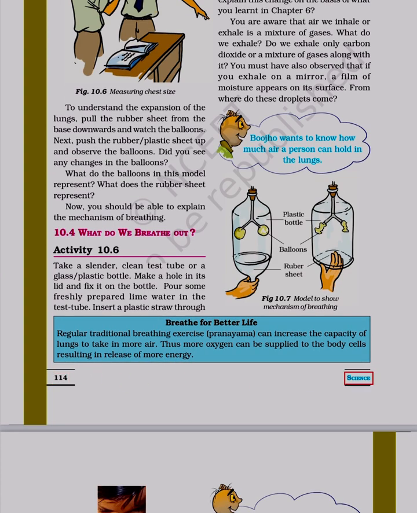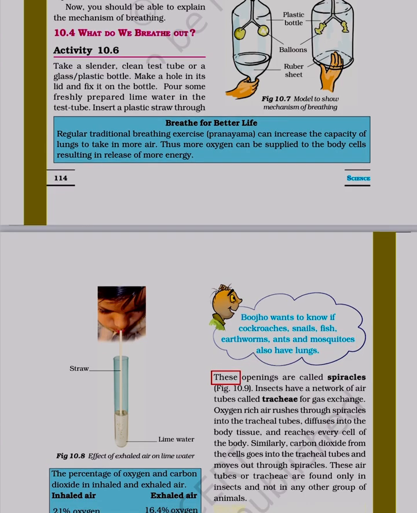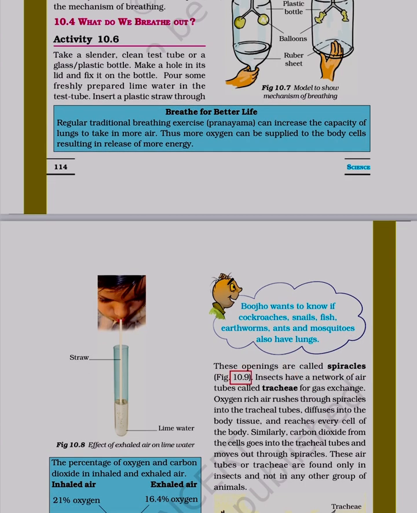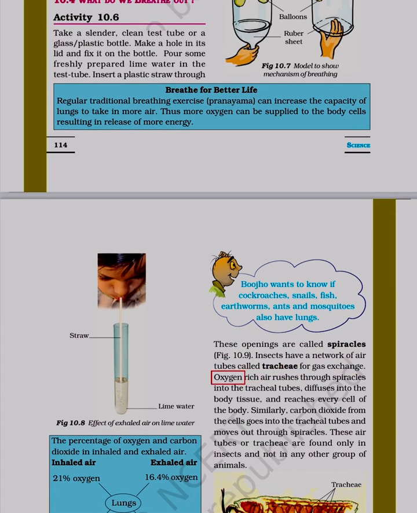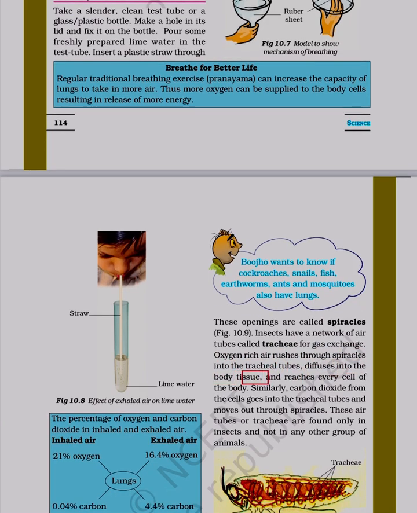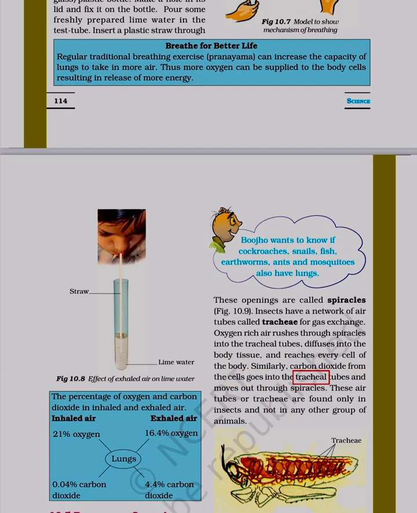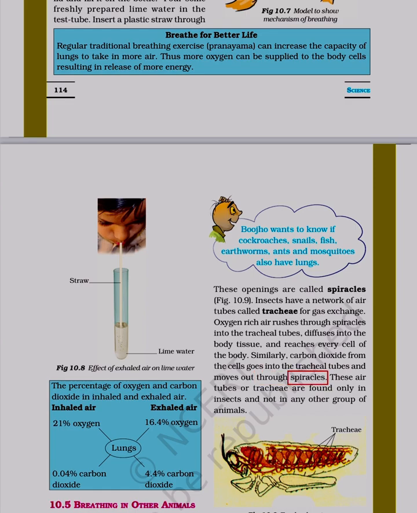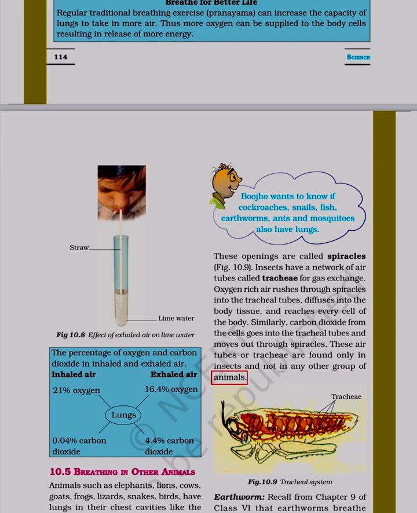Science. Straw. Bujho wants to know if cockroaches, snails, fish, earthworms, ants and mosquitoes also have lungs. These openings are called spiracles. Figure 10.9. Insects have a network of air tubes called tracheae for gas exchange. Oxygen-rich air rushes through spiracles into the tracheal tubes, diffuses into the body tissue, and reaches every cell of the body. Similarly, carbon dioxide from the cells goes into the tracheal tubes and moves out through spiracles. These air tubes or tracheae are found only in insects and not in any other group of animals.